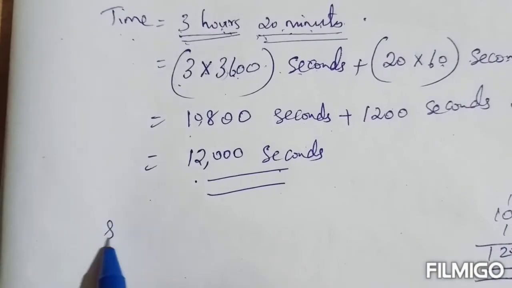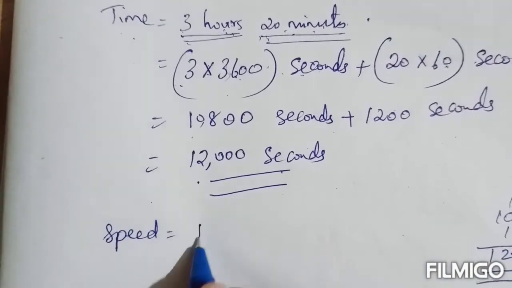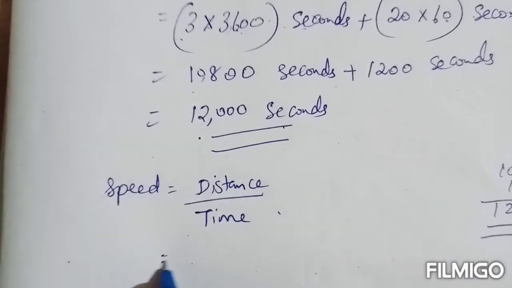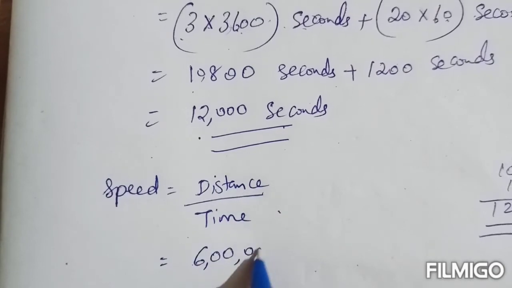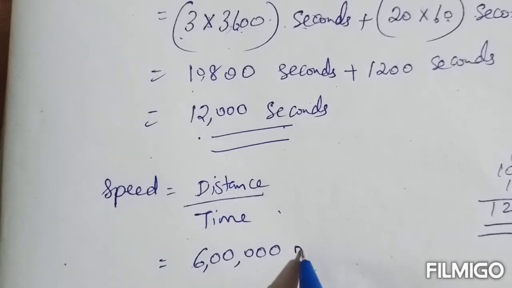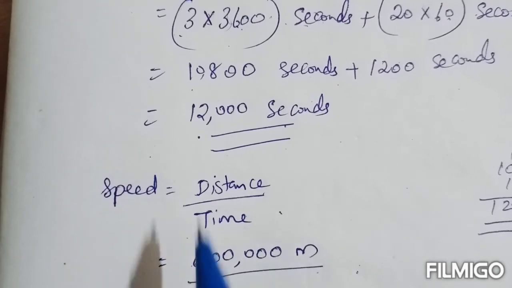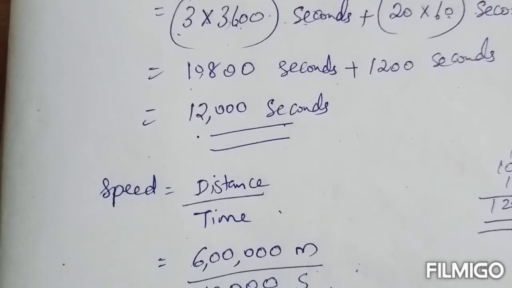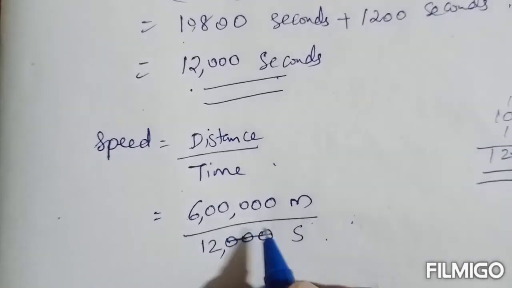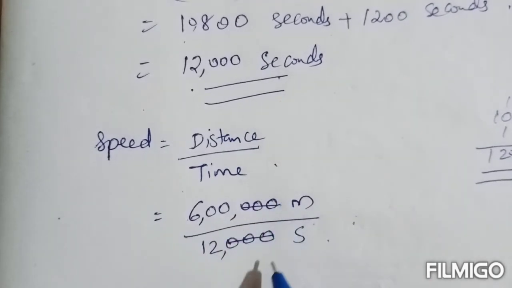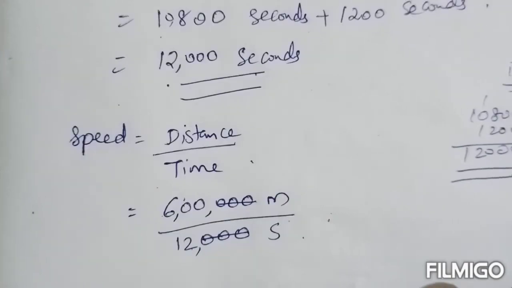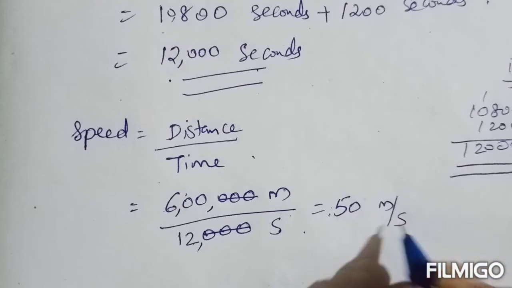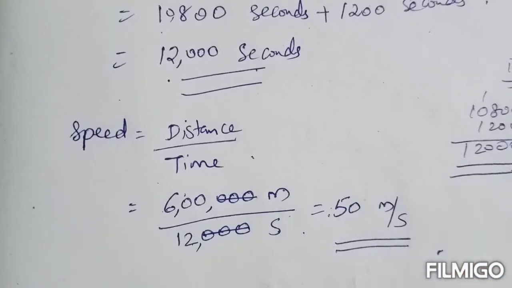Now you can find the speed. Speed equal to, when distance and time is given, the formula is distance by time. So distance, it is 6 lakh meter by time, it is 12,000 second. Okay, so 3 zeros you can cancel in both numerator and denominator. Now 600 by 12. So what you will get? It is 50, and the unit is meter per second. So 50 meter per second will be the answer.